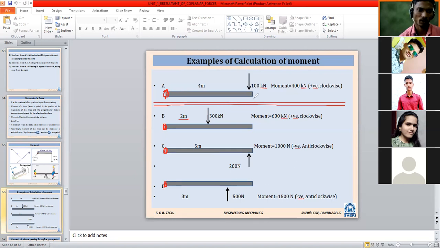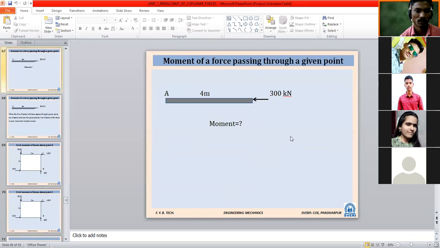For information, you can write these simple cases, and here it is calculated. Force into perpendicular distance, it is as simple as this formula. Next, one special case we will see here.